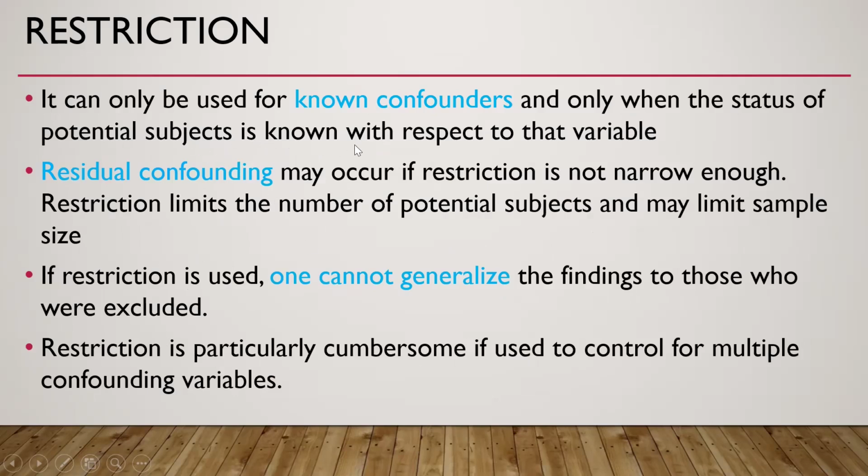It can only be used for known confounders and only when the status of potential subjects is known with respect to that variable. So this is the prerequisite actually. And residual confounding may occur if restriction is not narrow enough. Restriction limits the number of potential subjects and may limit sample size. If restriction is used, one cannot generalize the finding to those who are excluded. Restriction is particularly cumbersome if used to control for multiple confounding variables.